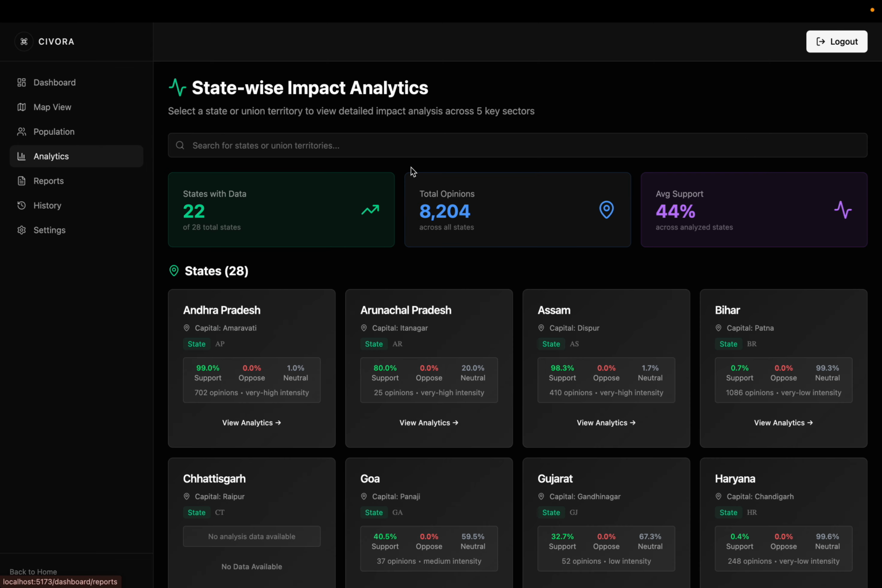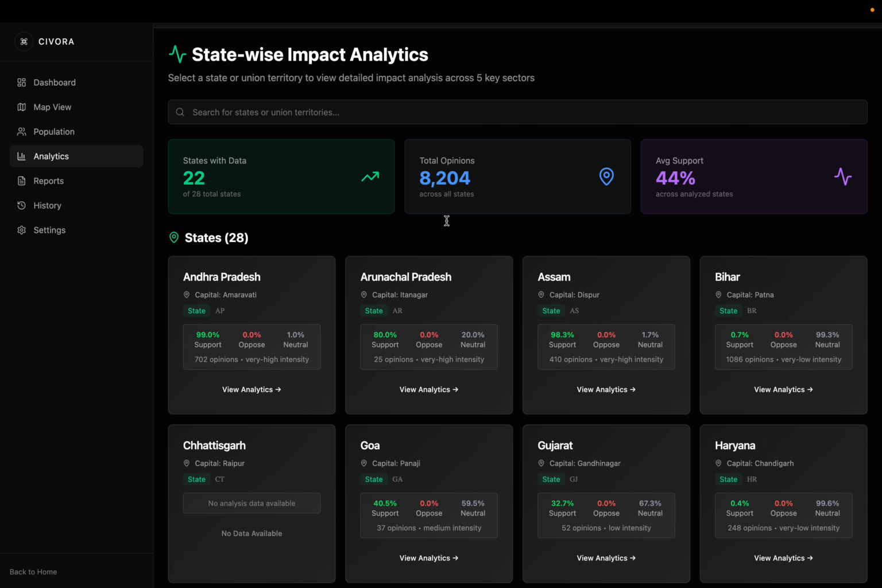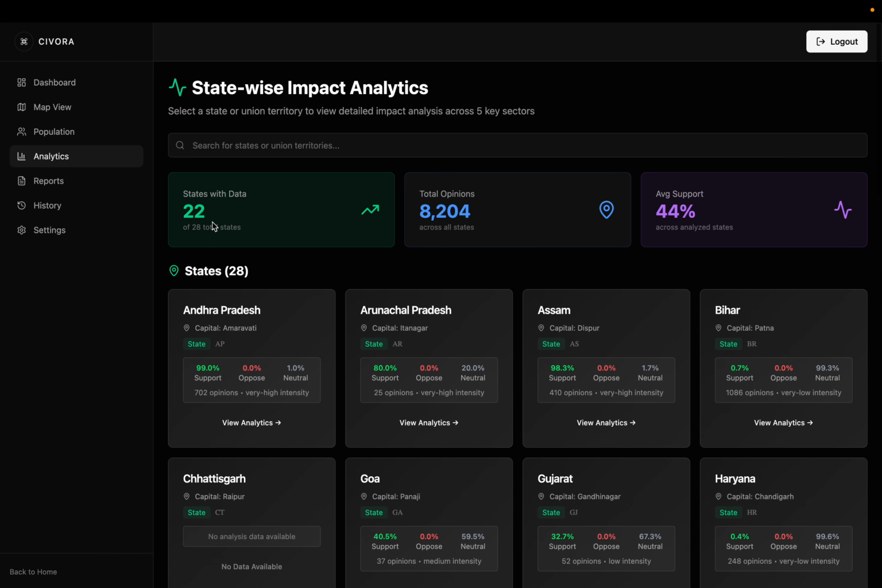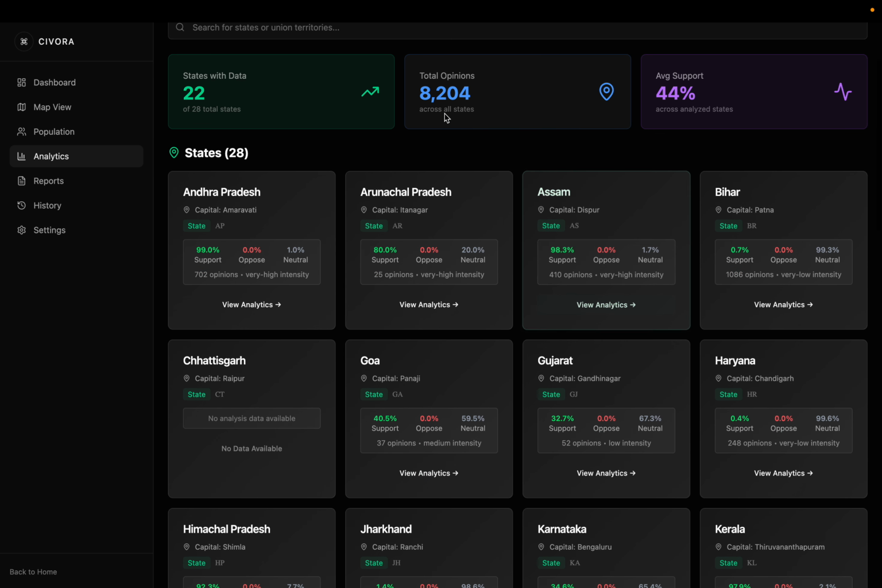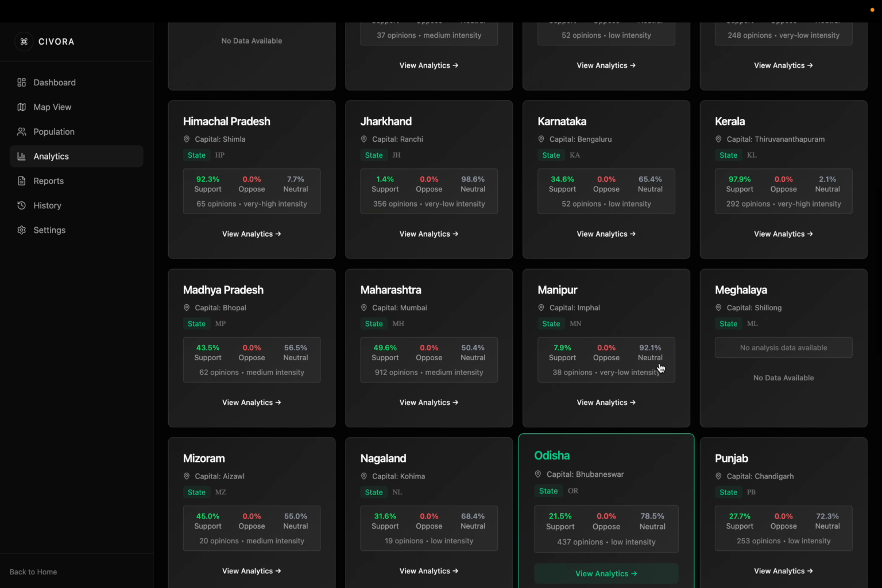Now let's come to the analytics at the state level as well. The dashboard was on the India level overall. In the analytics, we can deep dive into the states as well. We are working on 22 states for now. We have not uploaded the remaining six states, so we will do it in future. Average support is 44%. Here we give the data of each and every state.